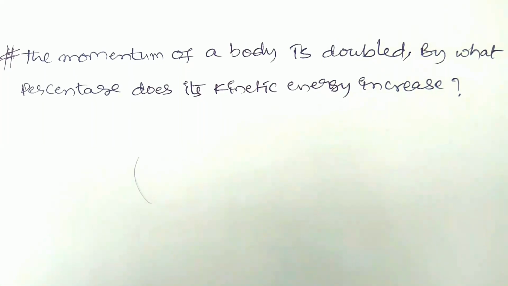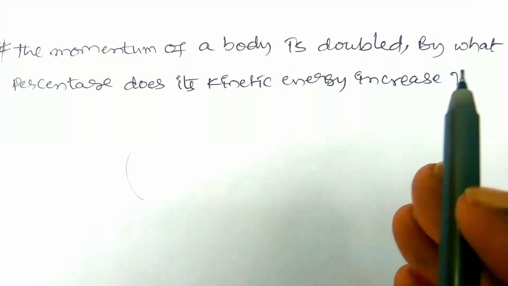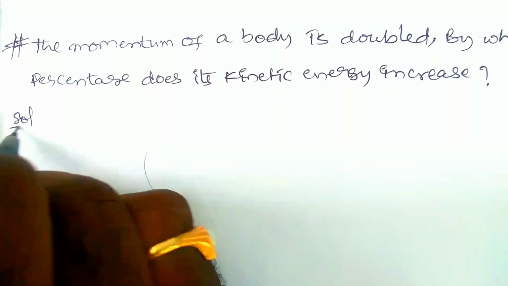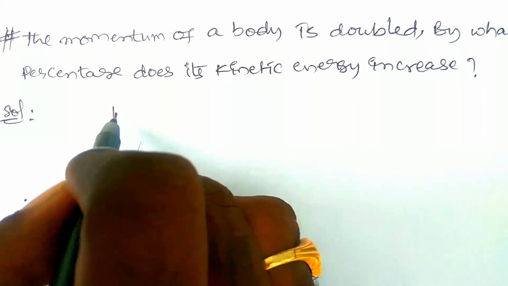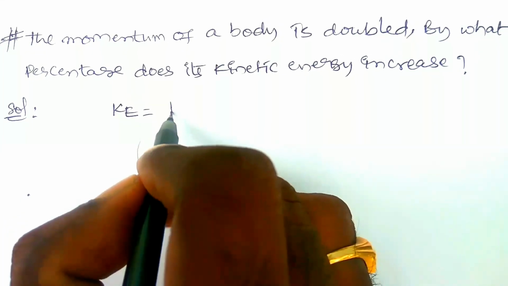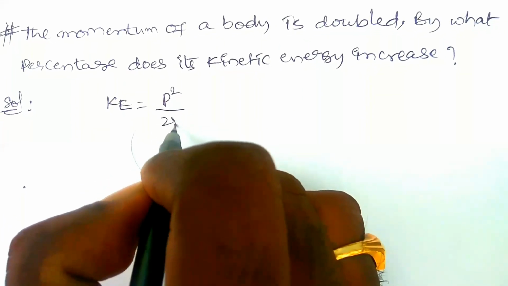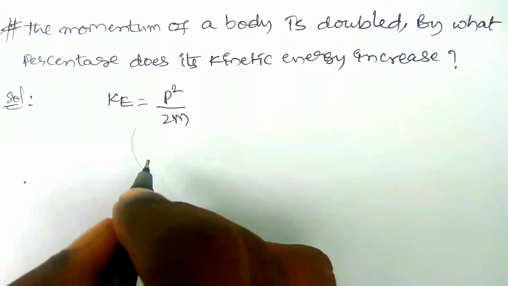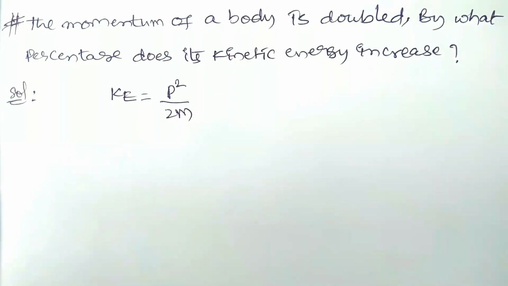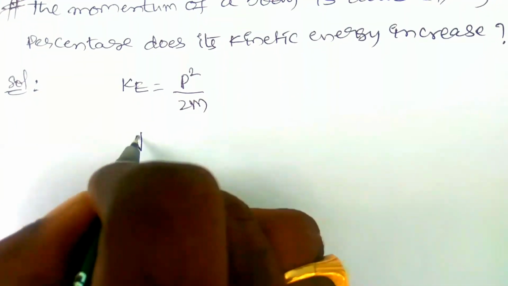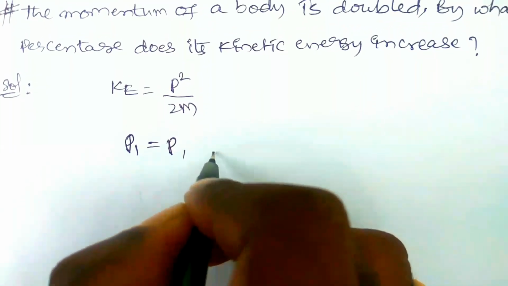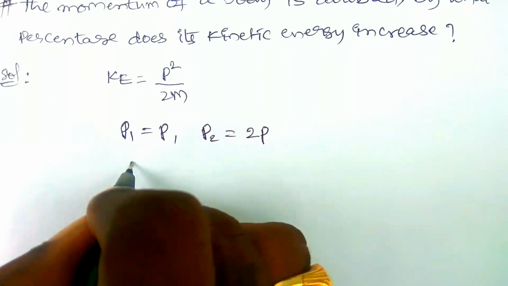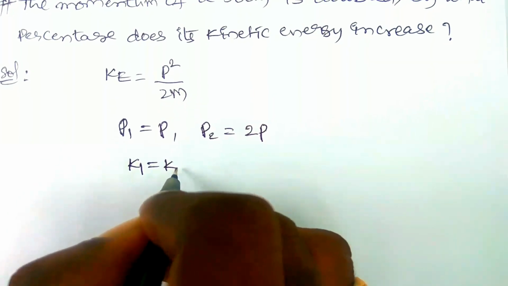The next question: the momentum of a body is doubled, by what percentage does its kinetic energy increase? The kinetic energy and momentum relation is KE is equal to p square by 2m. The initial momentum p1 is equal to p and p2 is doubled, which means 2p. The initial kinetic energy k1 is equal to k.